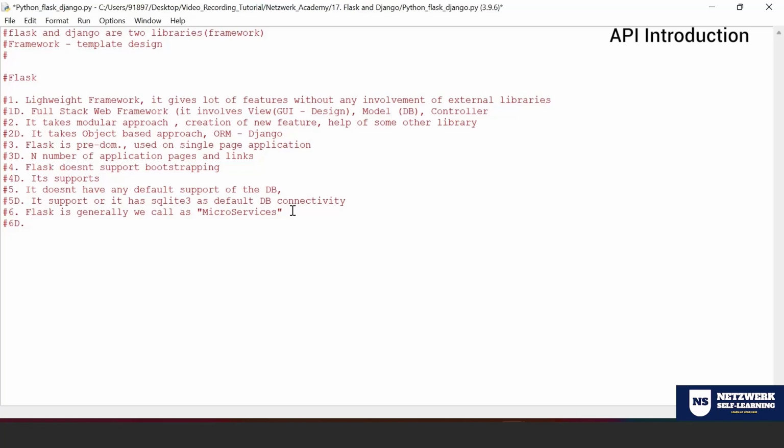Okay, so these are the differences, people, between Flask and Django. Now I'm going to explain the way both Flask and Django work.